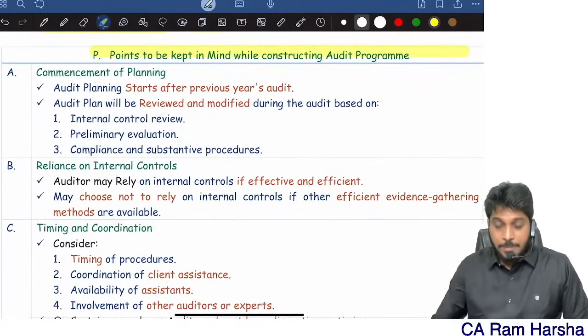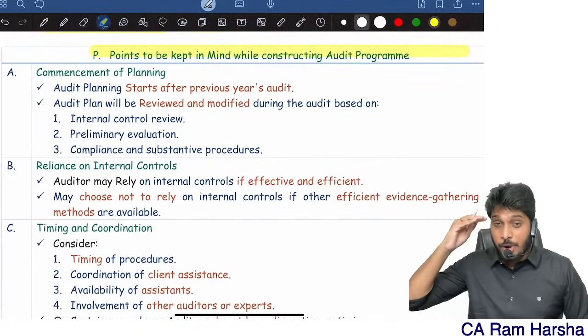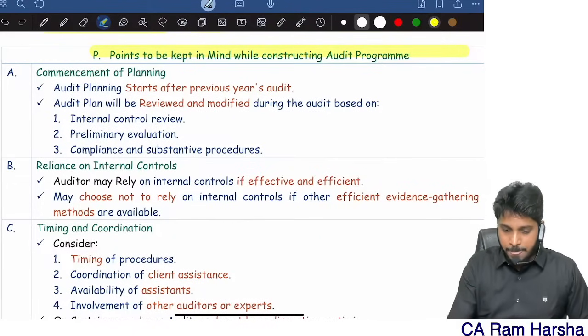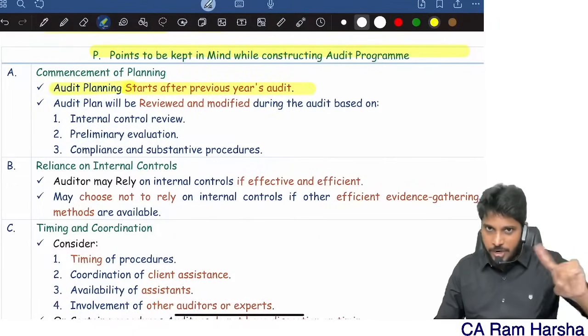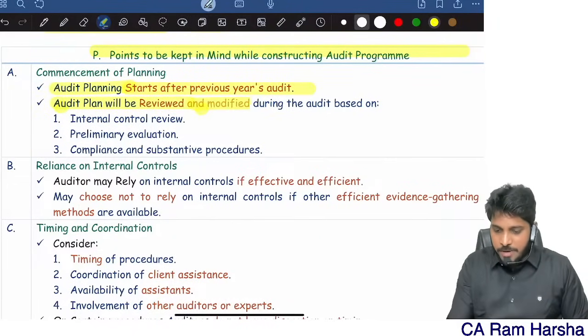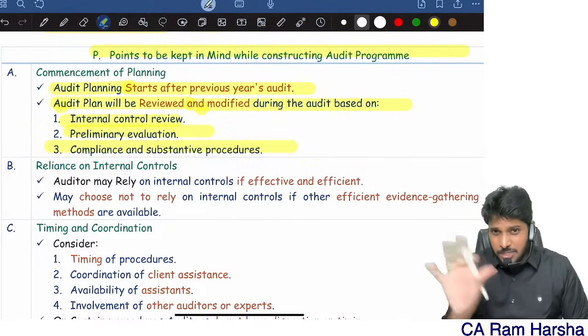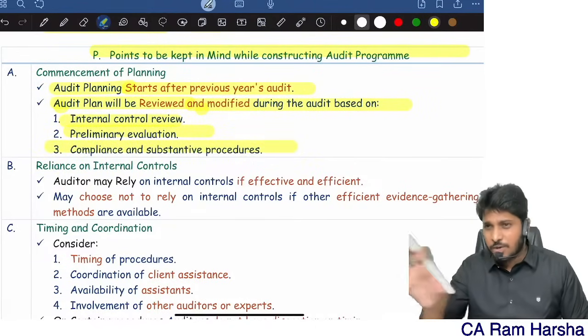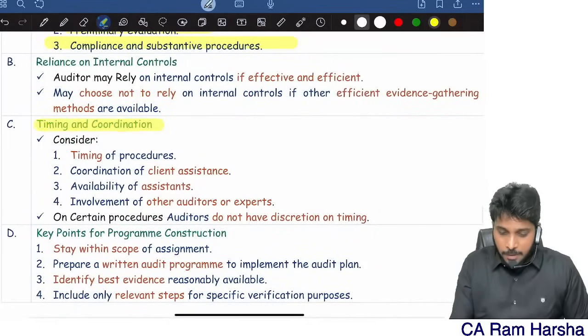So when you're developing a program, what points should you keep in mind? Audit planning starts after the previous year's audit. We already saw this point. The audit plan will be reviewed and modified during the audit based on internal controls, preliminary evaluation, compliance and substantive procedures. Timing and coordination: when developing a program, consider the timing of the procedures and coordination of client assistance. See whether assistants are available.